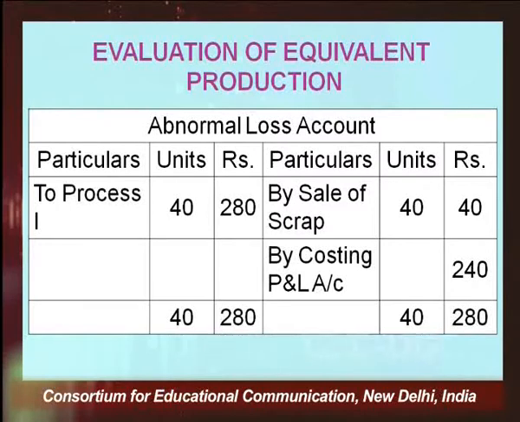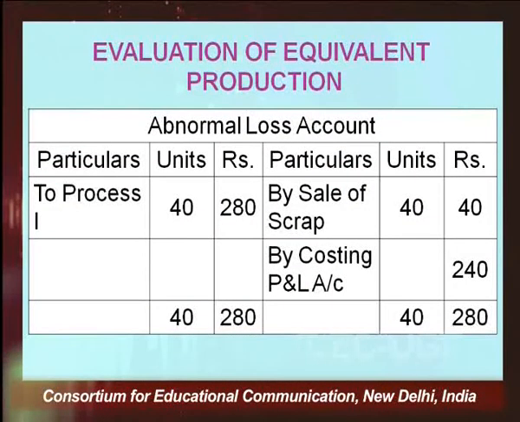Sale value of scrap: when the abnormal loss takes place, we sell the scrap of abnormal loss the way we sell it for normal loss. So, 1 rupee per unit is your unit cost. So, 40 multiplied by 1 rupee, the saleable value of your abnormal loss, that comes to be sale of scrap 40 rupees, and the balance amount is being transferred to the costing profit and loss account.